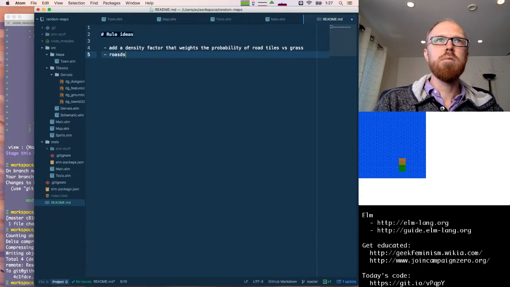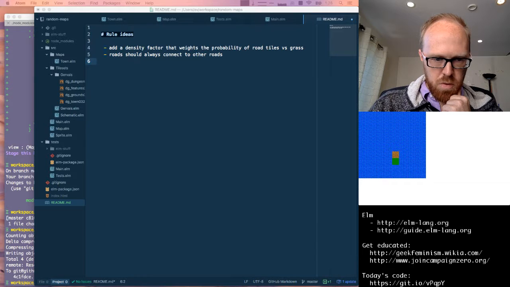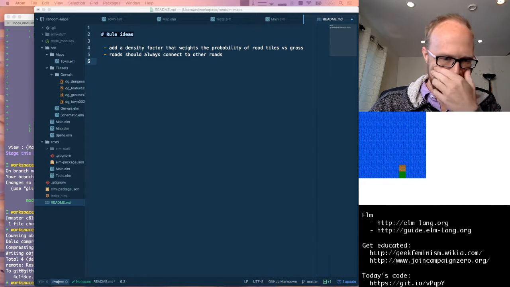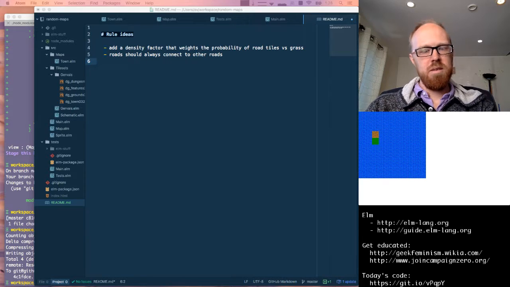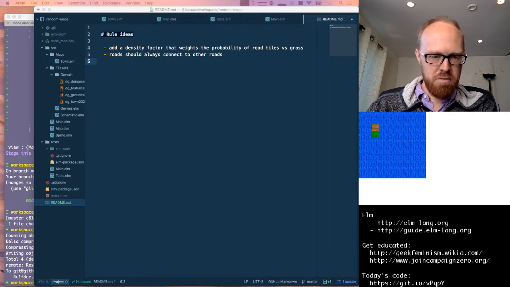And roads, always other roads. Let's see, maybe a rule that all grass must be bordered by at least one road. Meaning, are you talking about patches of grass or every individual grass tile? If we did it with every tile, then we'd end up with like a maze of roads. But maybe that's another thing that we could have a weighting of.